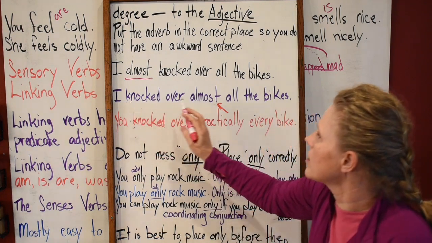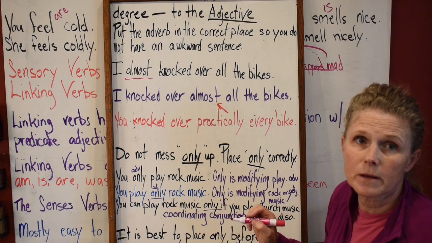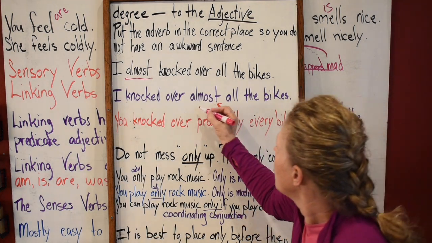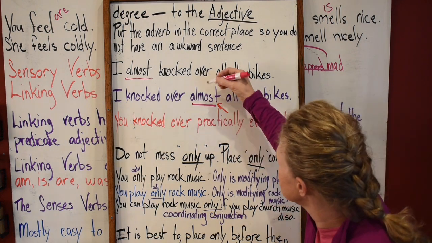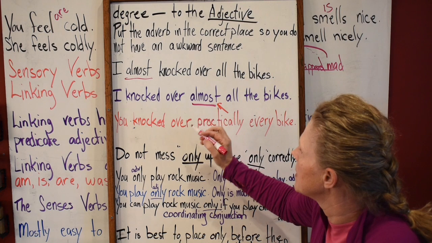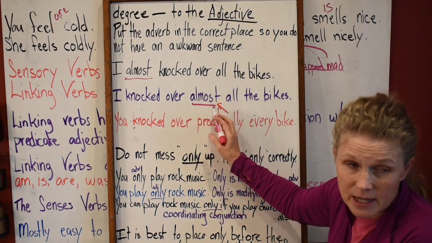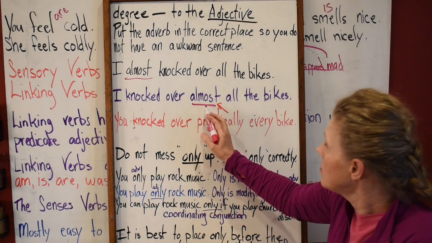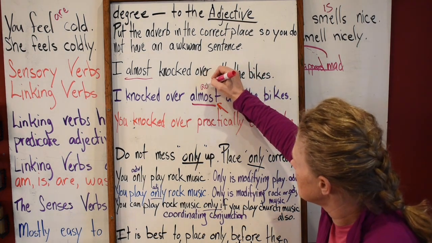Now, "I knocked over almost all the bikes." What's your adverb? Almost. Is this an adverb? No, it's not. So "I knocked over almost all the bikes." Is this acting as an adverb? No, it's not. What is it? An adjective. There you go.